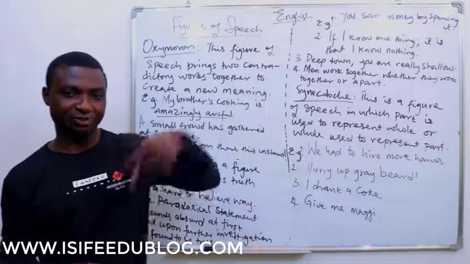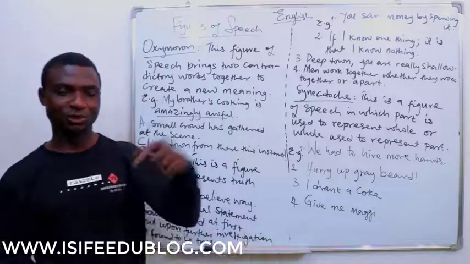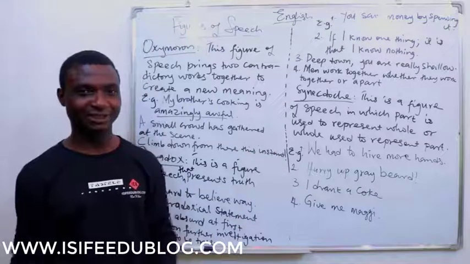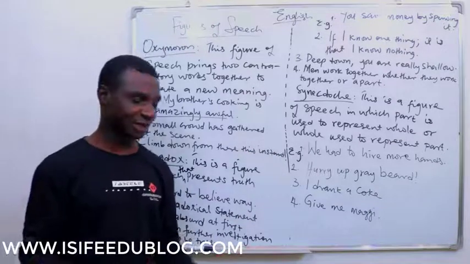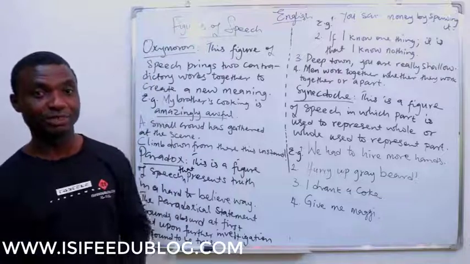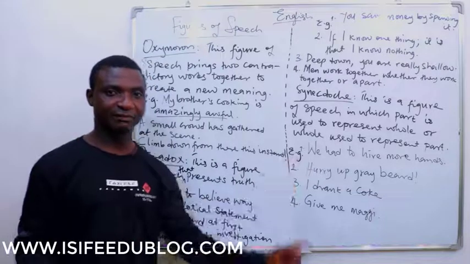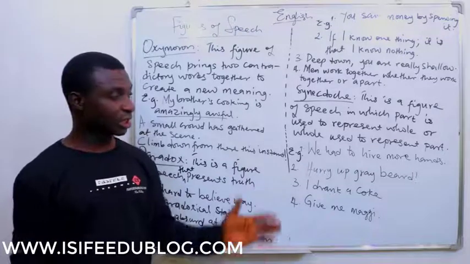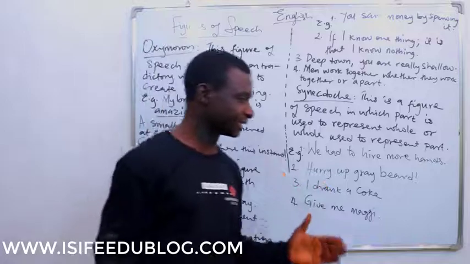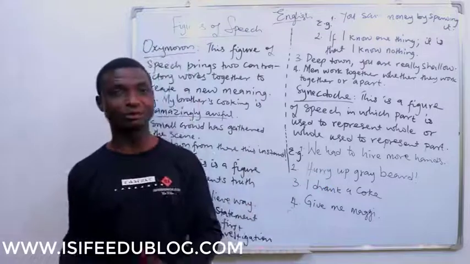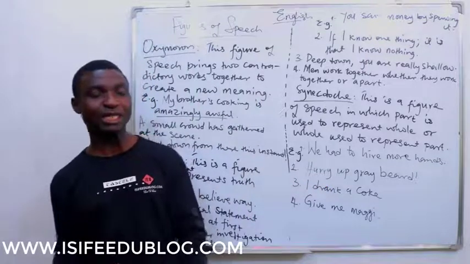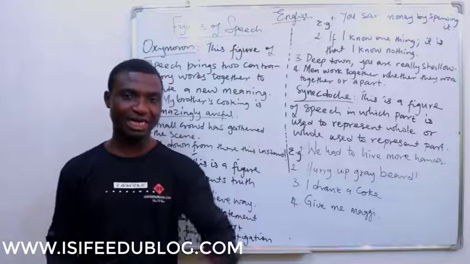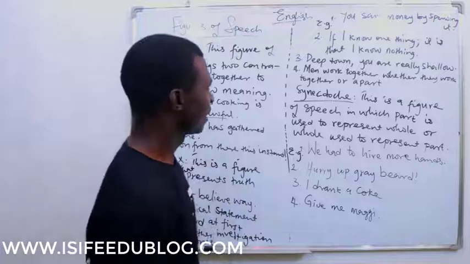You begin to take care of the old man. You begin to take care of the old woman because they are now too old to take care of themselves. So you see, having become too old to take care of themselves, you begin to take care of them. You invariably have become their father. That's the truth about life. Don't begin to disrespect the old man or the old woman, because when you could not help yourself, they were there to help you. Now they can't help themselves, be there to help them.